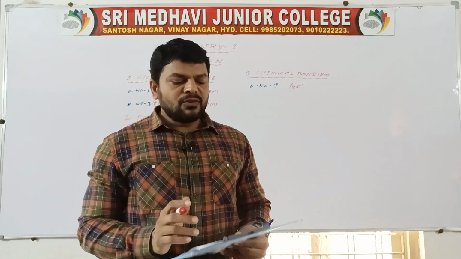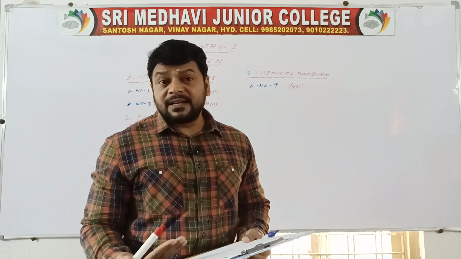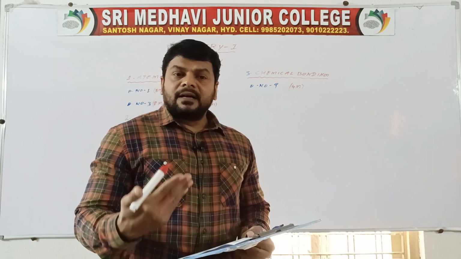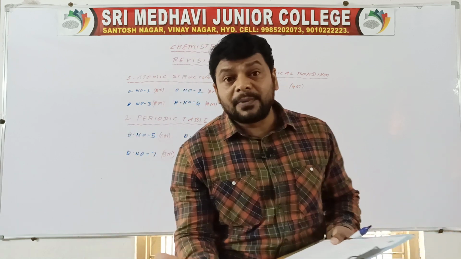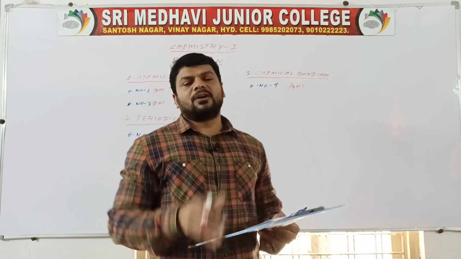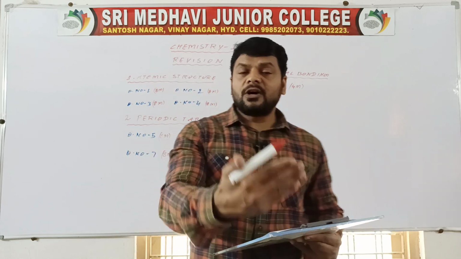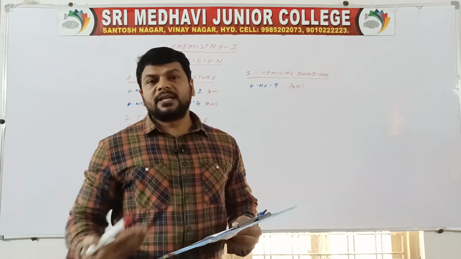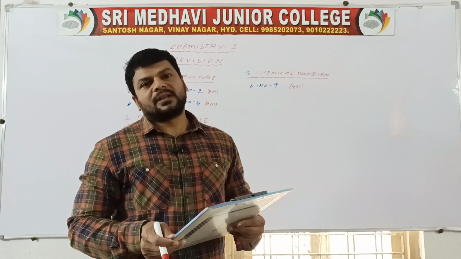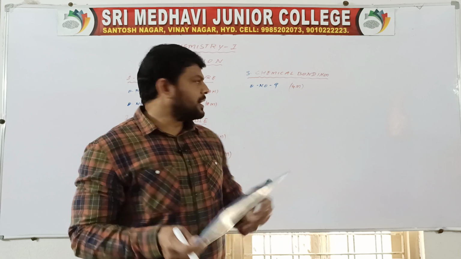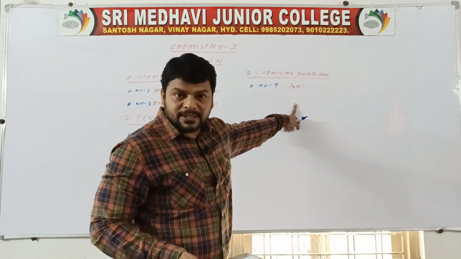What are Fajan's rules? Fajan gave some rules for knowing the covalent character in ionic compounds and ionic character in covalent compounds. In total we have four rules. You have to write these 4 rules point by point, with examples also, and then you will get 4 marks. This is from the 3rd chapter, chemical bonding, for 4 marks.